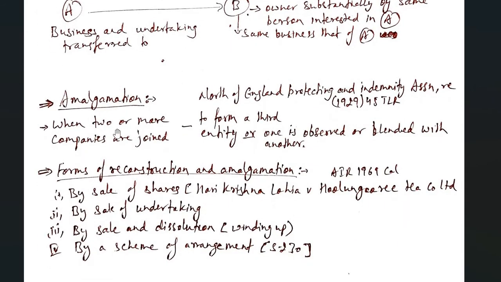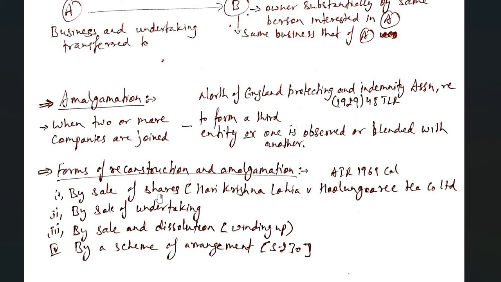Amalgamation: when two or more companies are joined to form a third entity, or one is absorbed or blended with another company. If companies A and B are being joined and now we have a C company, or A company has been reconstructed and now we are having B company, then this is amalgamation. This was said in North of England Protecting and Indemnity Association, 1929.